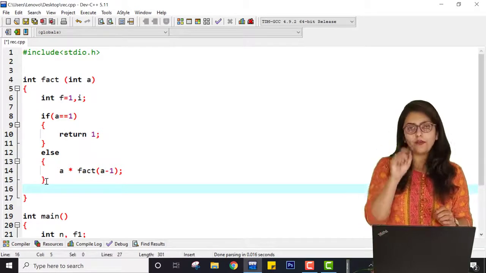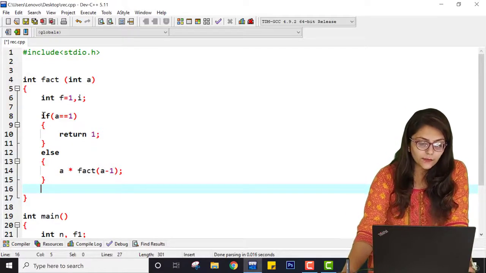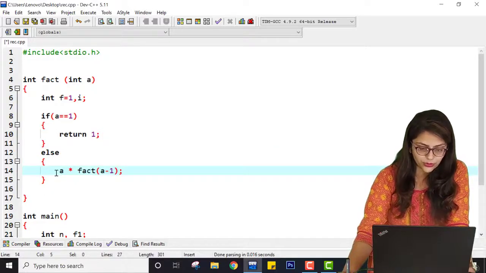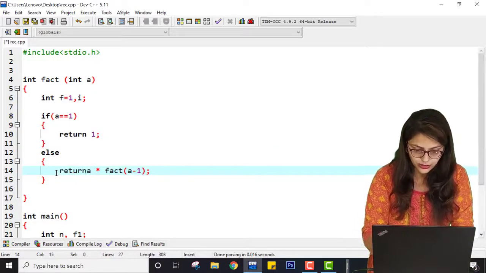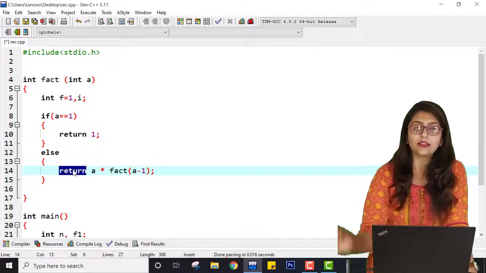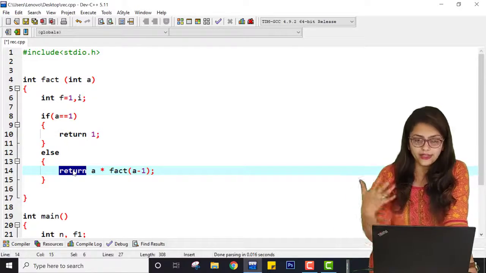In my one function I can just use one return. So either this return will be executed or this, but at the same time two returns cannot be executed, so you have to write code in that way, right?